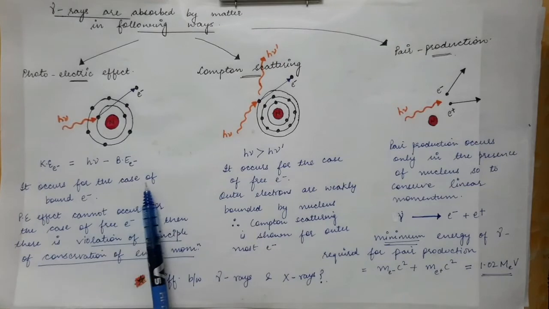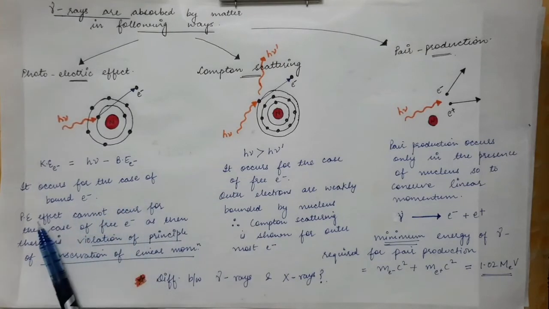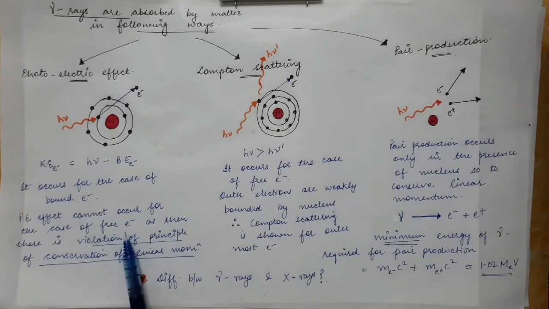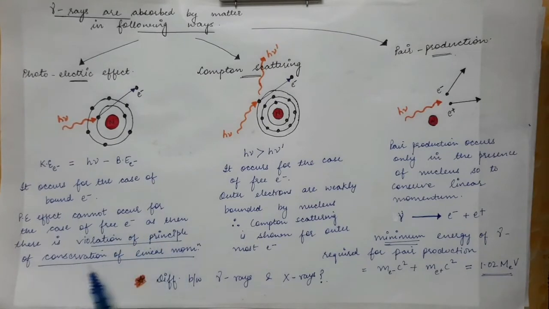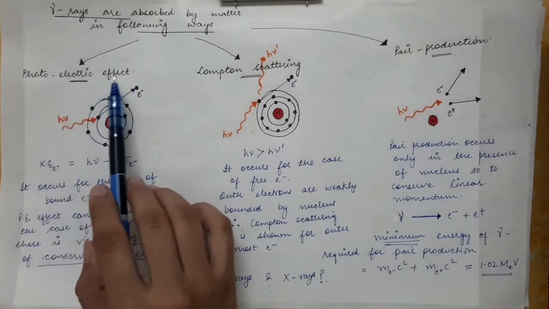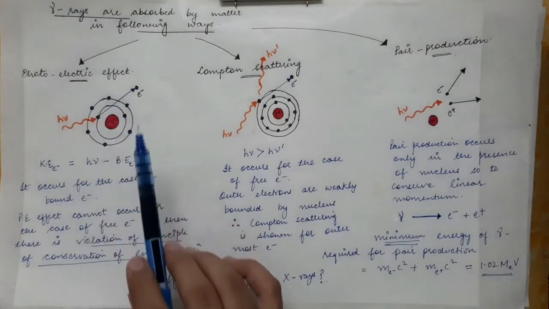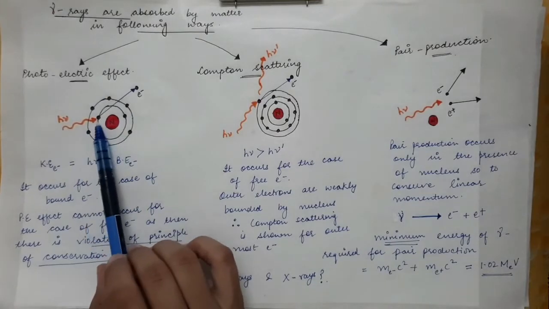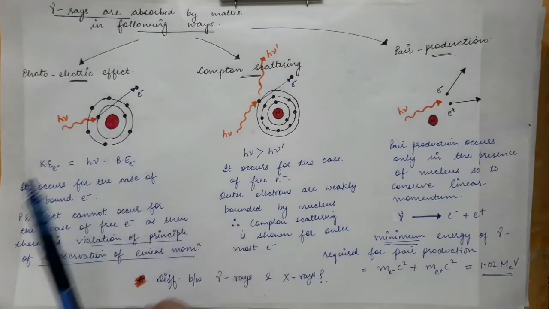The photoelectric effect occurs for the case of a bound electron only. It cannot occur for the case of a free electron, and this is because if you take a free electron, in that case there will be violation of conservation of linear momentum. So the principle of conservation of linear momentum will be violated for the case of the photoelectric effect in a free electron. So the photoelectric effect occurs only for a bound electron, and here also we have shown it for the innermost electron because this electron is bound strongly with the nucleus.